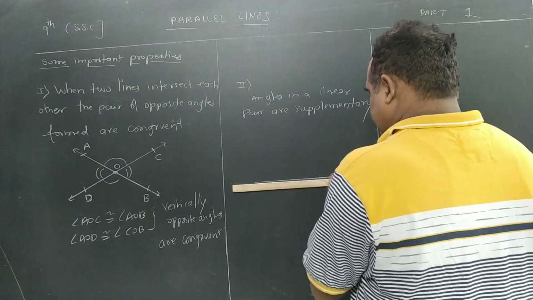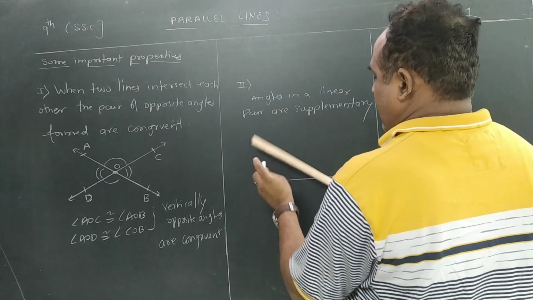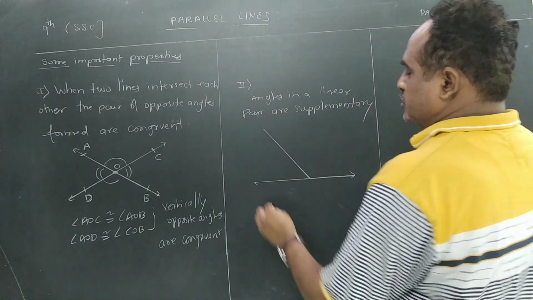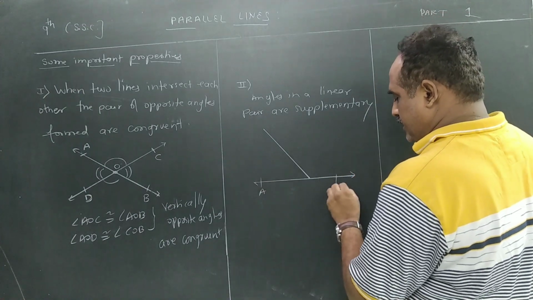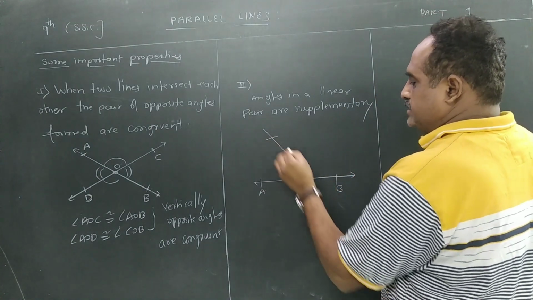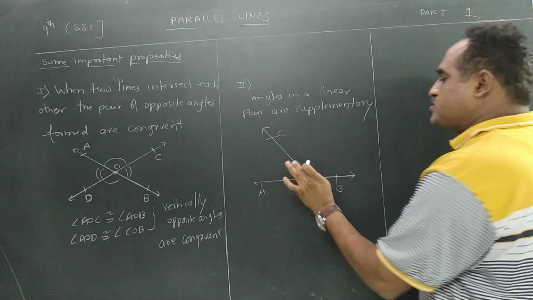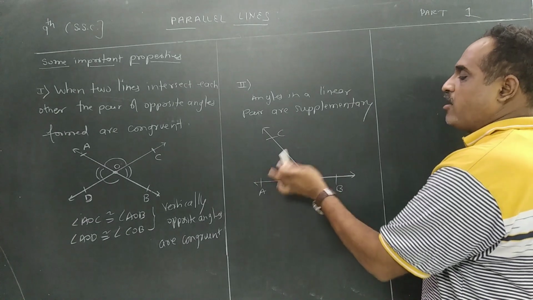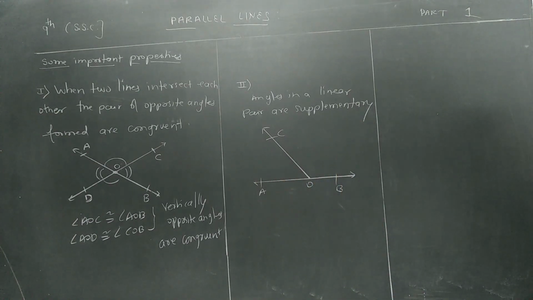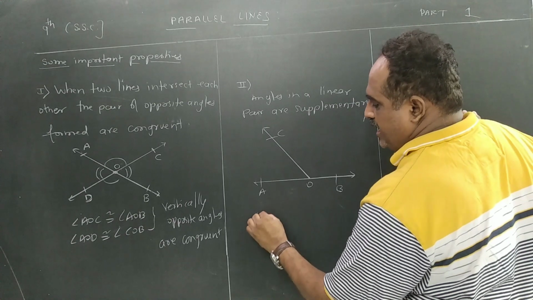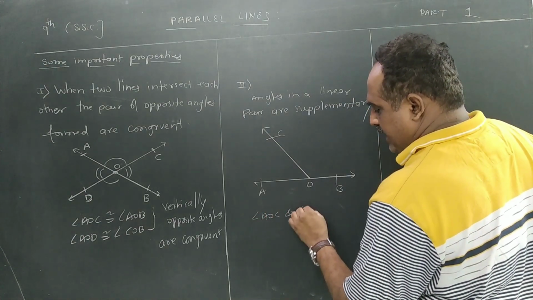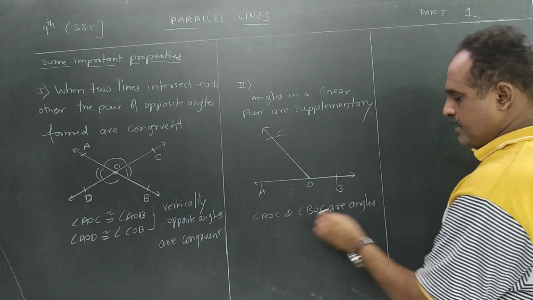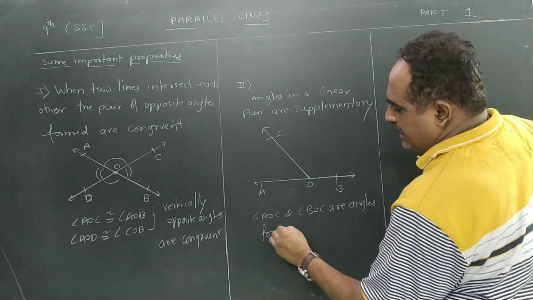So this is a line and this is the angle. Correct? So suppose this is line AB and OC is the ray. Because of that, when angles are formed on the same line, they will be called angles in a linear pair. So which are the angles in a linear pair? Angle AOC and angle BOC are angles forming a linear pair.